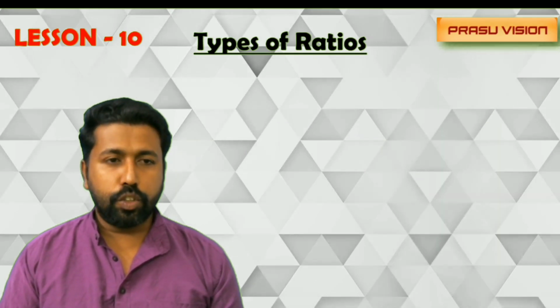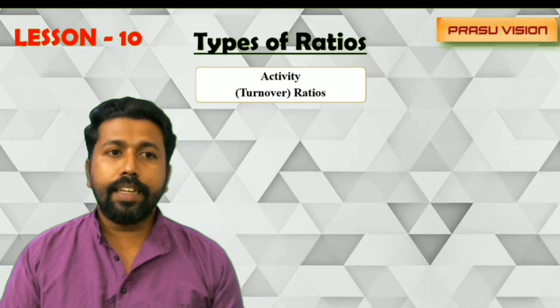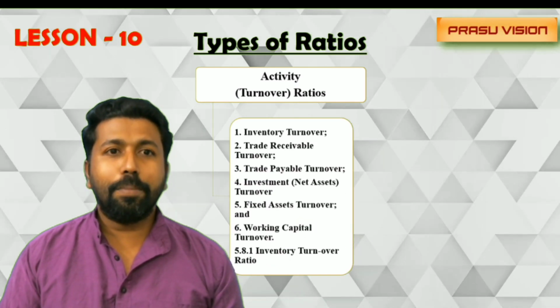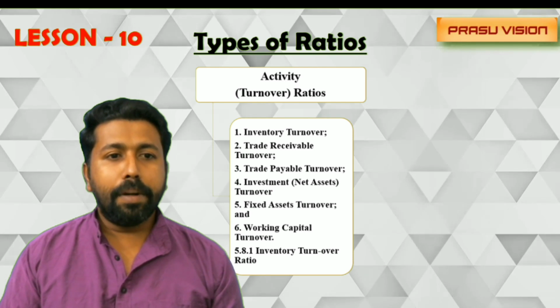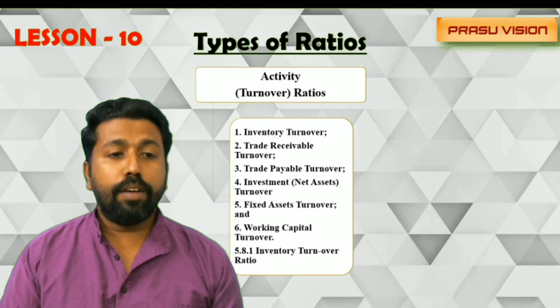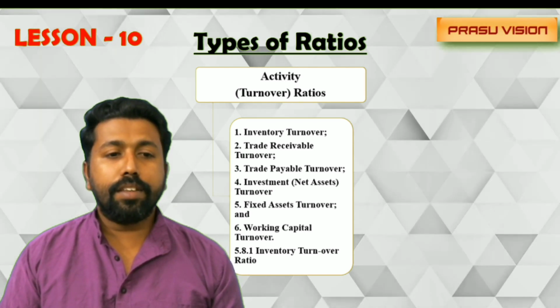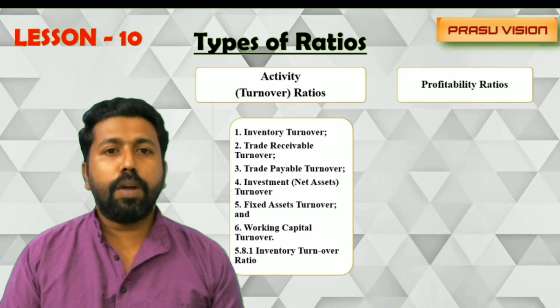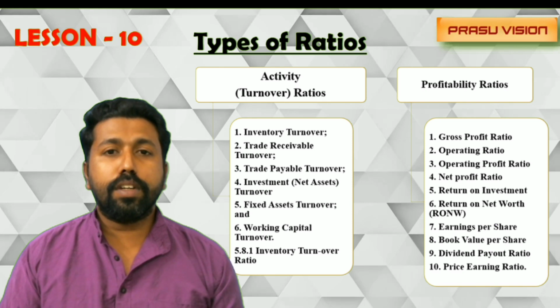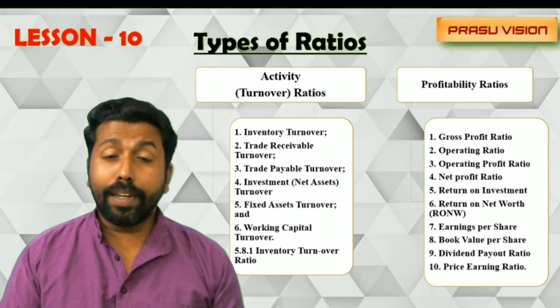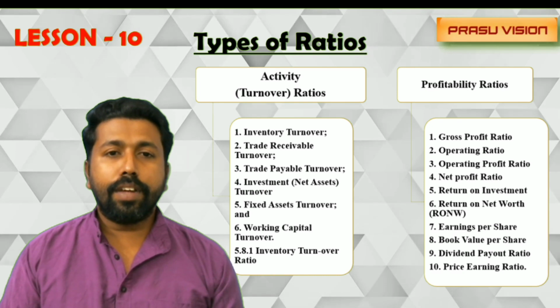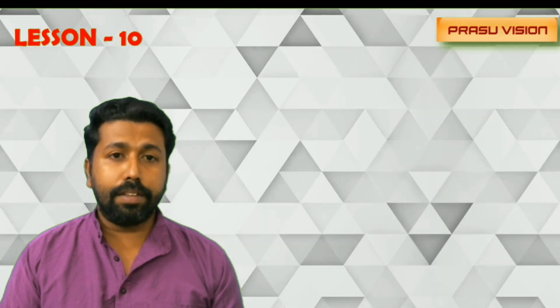Moving to the other categories, activity ratios include the inventory turnover ratio, trade receivable turnover ratio, trade payable turnover ratio, and we have to learn only one more item, that is the working capital turnover ratio. And profitability ratios include gross profit ratio, operating ratio, operating profit ratio, net profit ratio, and return on investment. These are the things we have to learn as per the syllabus.